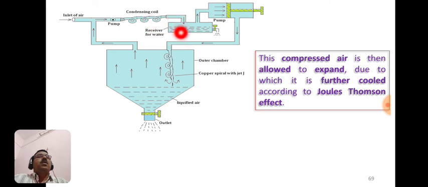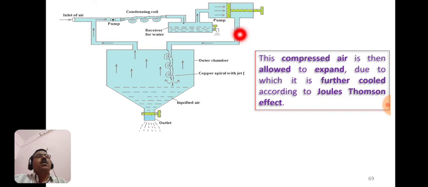Here is the receiver. It may be ice cold water or a refrigerating liquid, and here the gas is allowed to pass and move these pistons, meaning the gas does some additional work by moving this piston, so that the gas is cooled again.